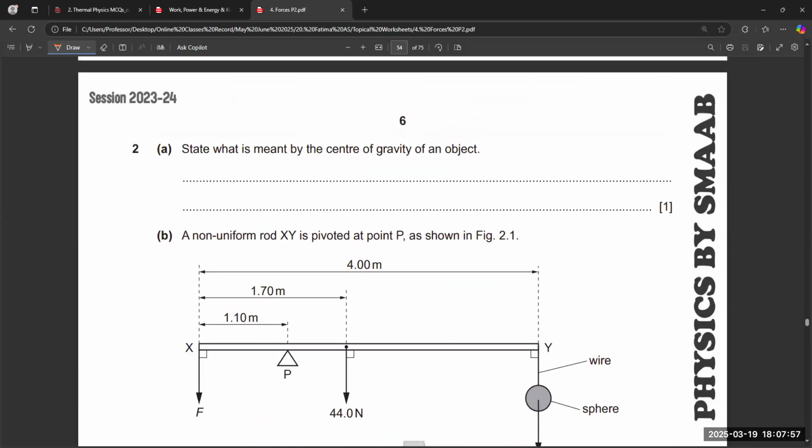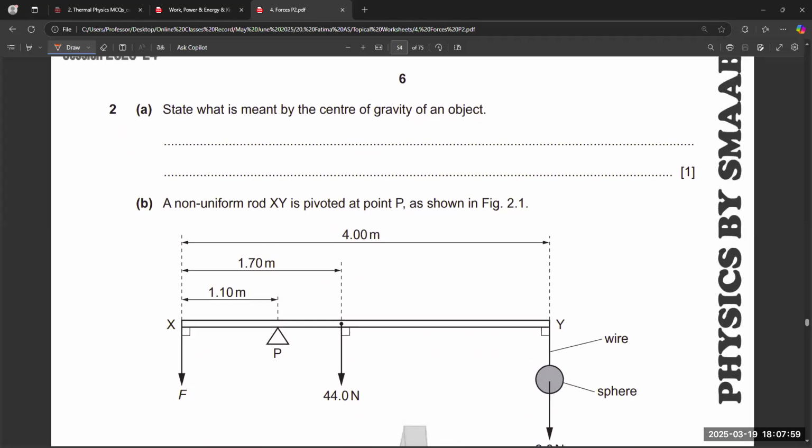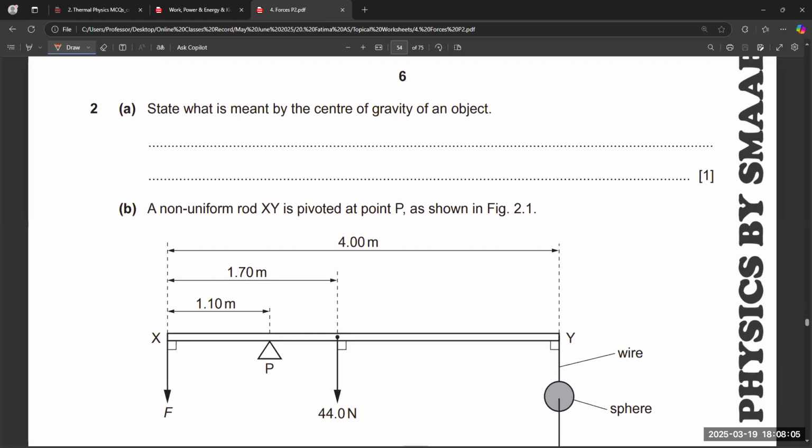Okay, this is another question which is related to the turning effect of forces. This is the same topic we studied in O levels and IGCSE. We have a pivot point given, and according to that pivot point, we need to find the rotation of the body, either clockwise or anti-clockwise. First of all, state what is meant by the center of gravity of an object. The center of gravity of an object is the point where the whole mass of the body concentrates.